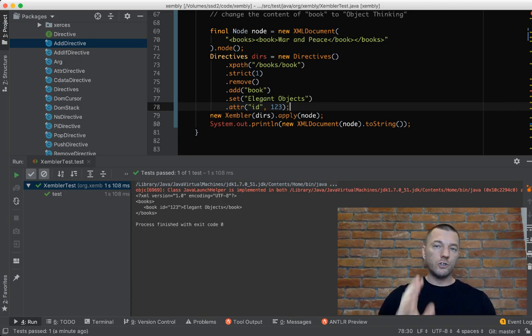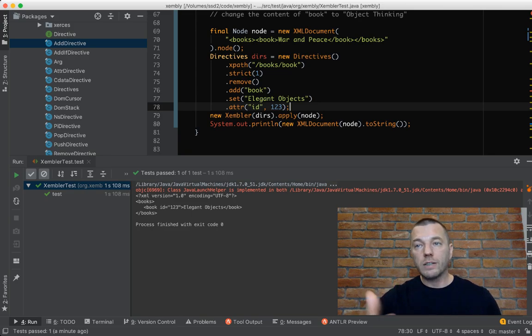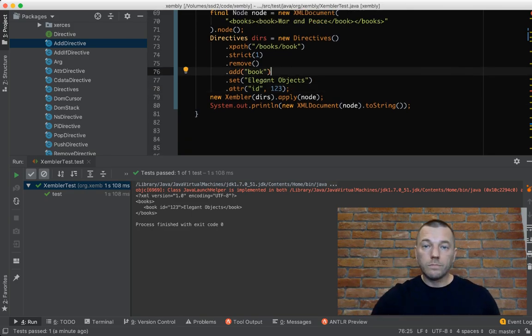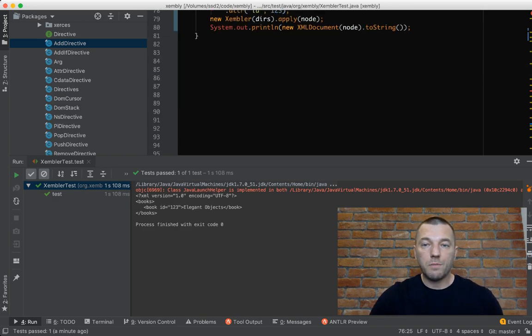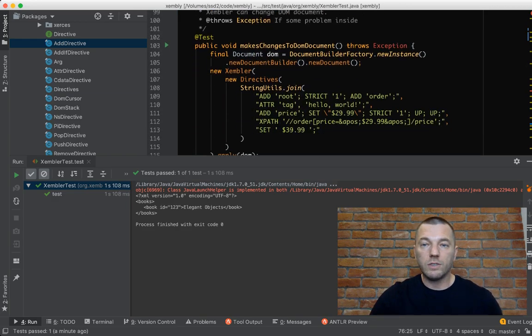So Xambly is just to modify documents, to create them, to work with them, to make changes. If you want to read, then you need XPath, you need another library. And this one is only for making changes, for correcting the XML document. I think that's pretty much the feature set of this stuff.